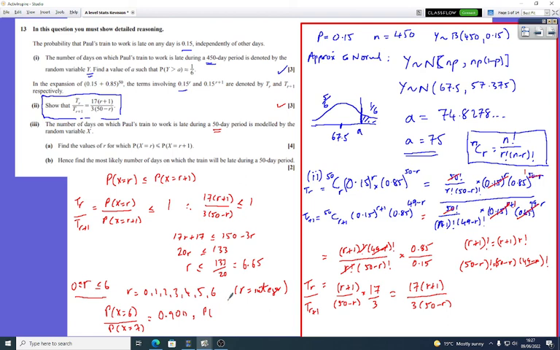Sorry, go backwards. For r put 7 there. At the top, I'm going to put 8. Okay, yeah. So here, the most likely number of days it's going to be late is 6 days. So I'm going to go for 6. I know the mark scheme says 7. I'm a bit confused why it says 7, because the most likely number of days the train will be late is 6 days.